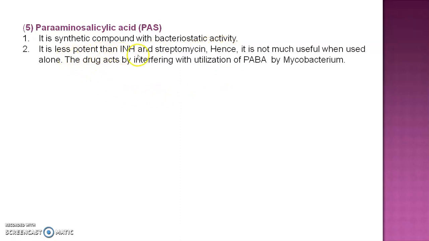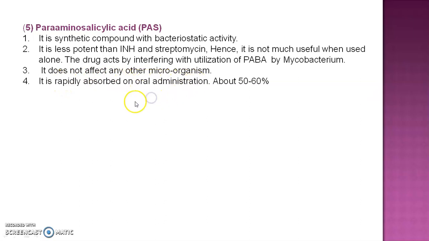It is less potent than INH and streptomycin, hence it is not much useful when used alone. The drug acts by interfering with the utilization of PABA by the Mycobacterium. This drug is also prepared in combination. It does not affect any other microorganism and is effective against Mycobacterium tuberculosis.